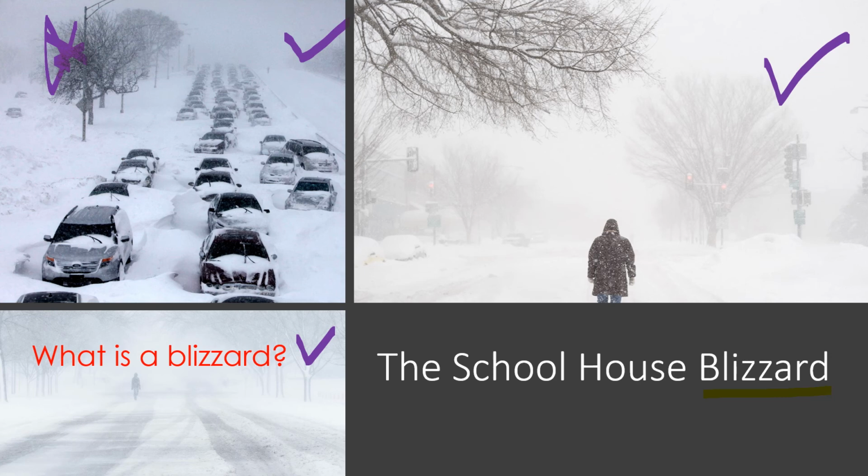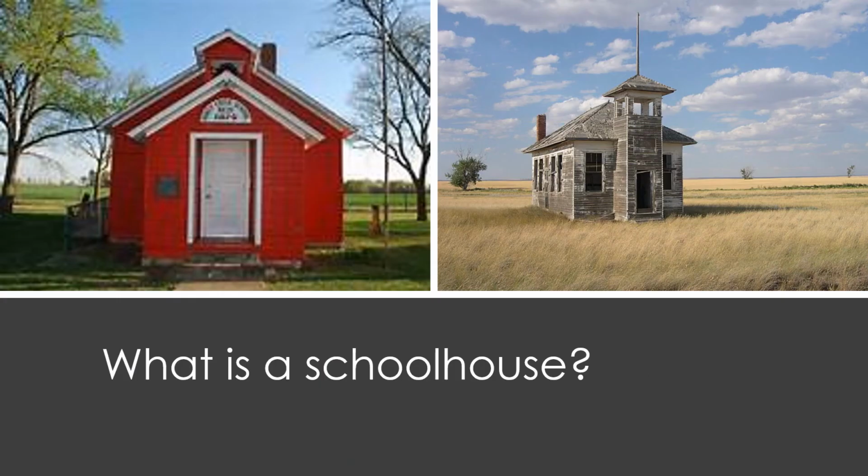So a blizzard is not just regular snow. It's a lot of snow at one time, causing problems, like we see this gentleman here and this guy here walking. The next word we have is schoolhouse. A schoolhouse is a house that is a school, not like our Citrus Grove Elementary where it's nice and big, but a one-room schoolhouse. Before I even open the book, this already lets me know that it's probably going to be where it's really cold, and probably set in the past, because we don't have a lot of these schoolhouses around.